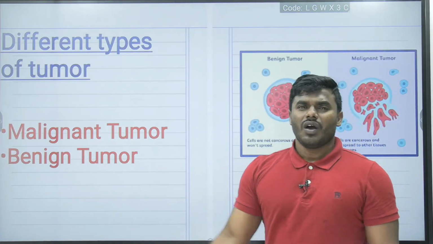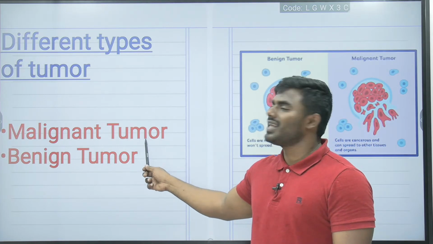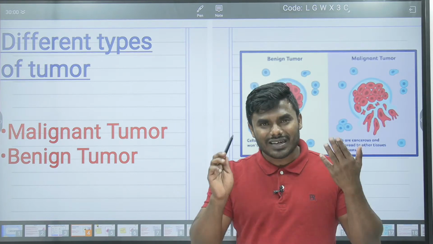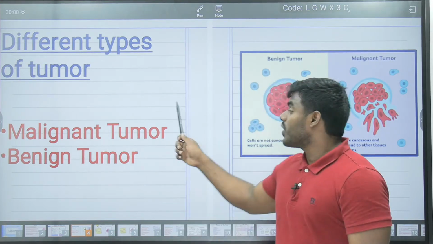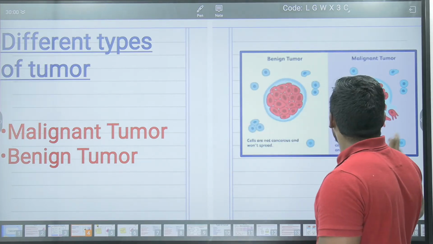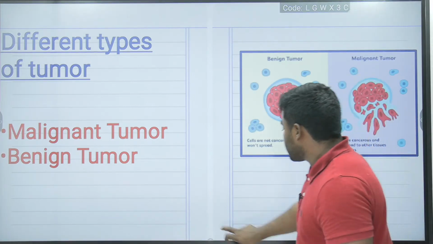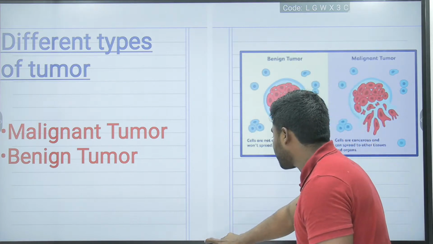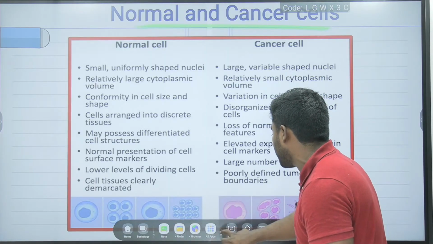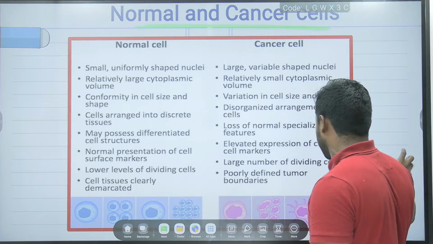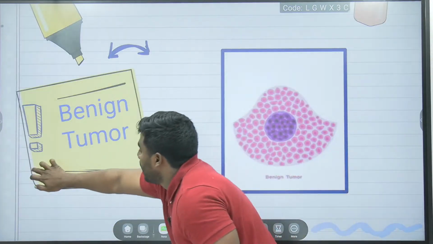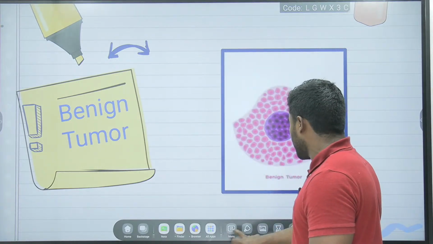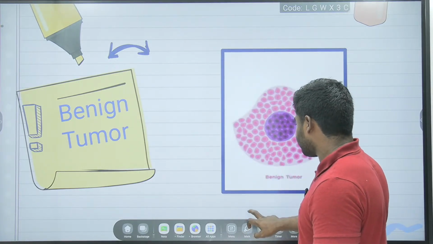Now friends, what is a malignant tumor? What is a benign tumor? We even got a direct part C question on the malignant as well as the benign tumors. I want every one of you to understand the concept very clearly, what exactly these malignant or benign tumors are. Okay, all the students, please look into the diagram very carefully.